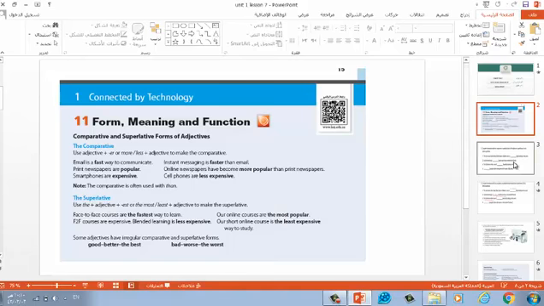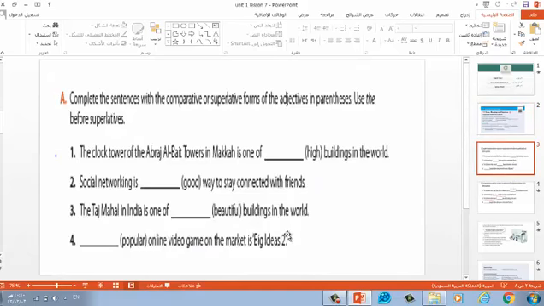Now let's move to an exercise. That will be exercise A of your students' books, page 16. Complete the sentences with the comparative or superlative forms of the adjectives in parentheses. Use the before superlatives. Can you think of the answers?